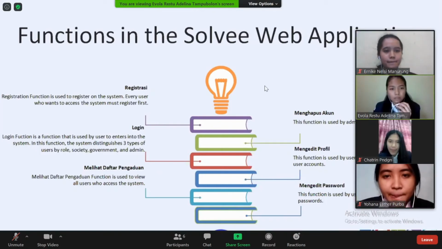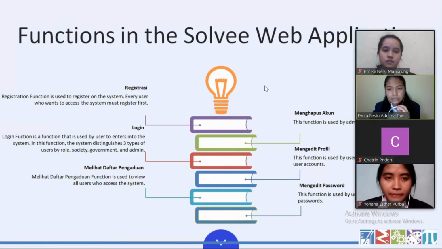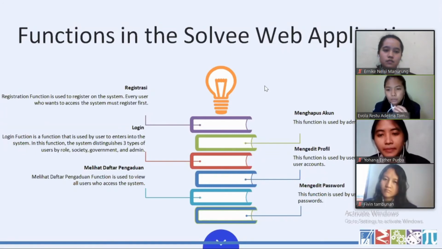The first is registration function. Registration function is used to register on the system. The next is login function. Login function is a function that is used by user to enter into the system. Melihat daftar pengaduan function. Melihat daftar pengaduan function is used to view all user who access the system. The next is menghapus account function. This function is used by admin for remove user.